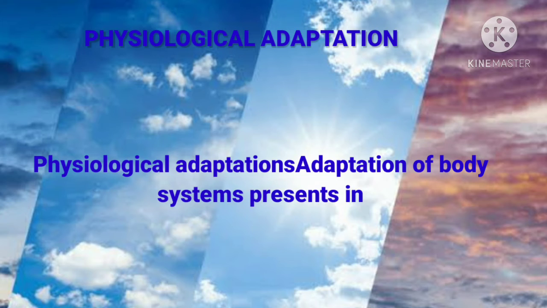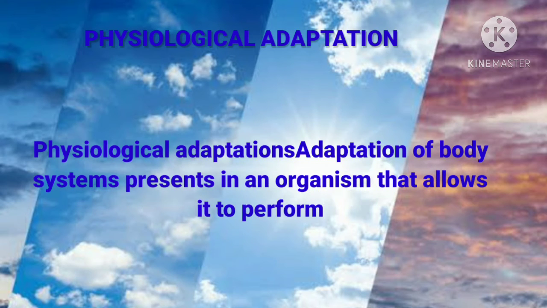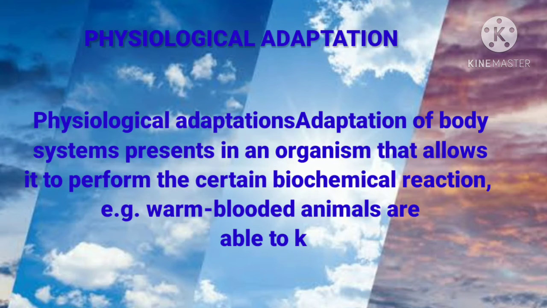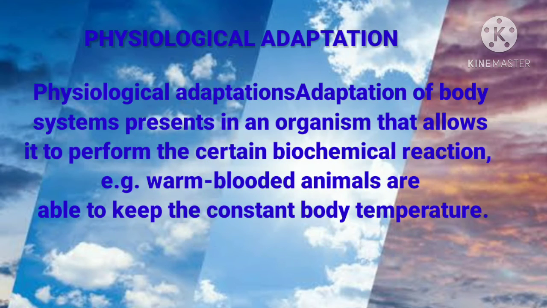Now physiological adaptation. What do we mean by physiological adaptation? It is the adaptation of body systems present in an organism that allows it to perform certain biochemical reactions. For example, warm-blooded animals are able to keep a constant body temperature. That is their physiological adaptation.